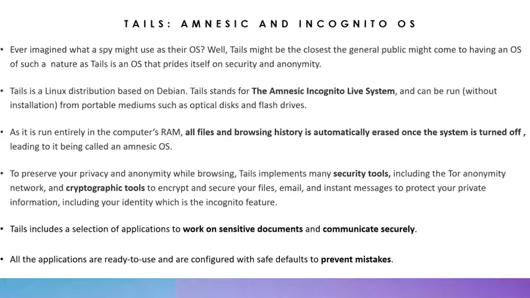To preserve the privacy and anonymity of the user while browsing, Tails also implements many security tools, such as the Tor anonymity network and cryptographic tools to encrypt and secure your files, email, and instant messages to protect your private information, including your identity, which is the incognito feature. Tails includes a selection of applications to work on sensitive documents and communicate securely. All the applications are ready to use and are configured with safe defaults to prevent mistakes.